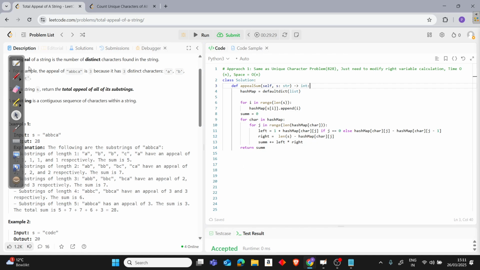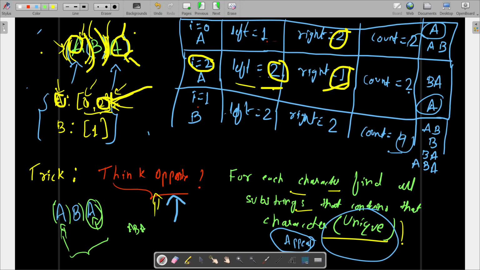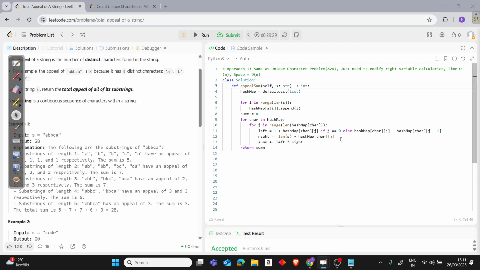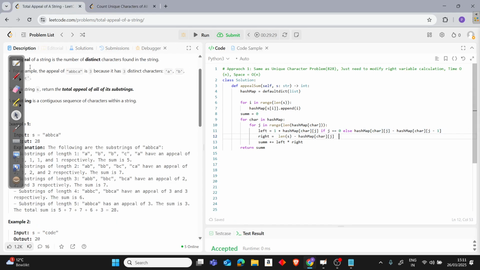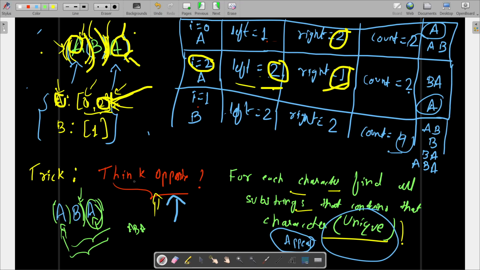What we have to do is, as I explained, in order to find the right variable, the right side, in the unique characters problem we were not going beyond this point, but now we can go. So we don't have to consider the edge case, even if it's repeating. We don't have to consider the edge case of when it's a last occurrence, then we have to use this. We will use this always, so we will always go to that point. This might be confusing, so for example, let's calculate for ABA on a fresh page.